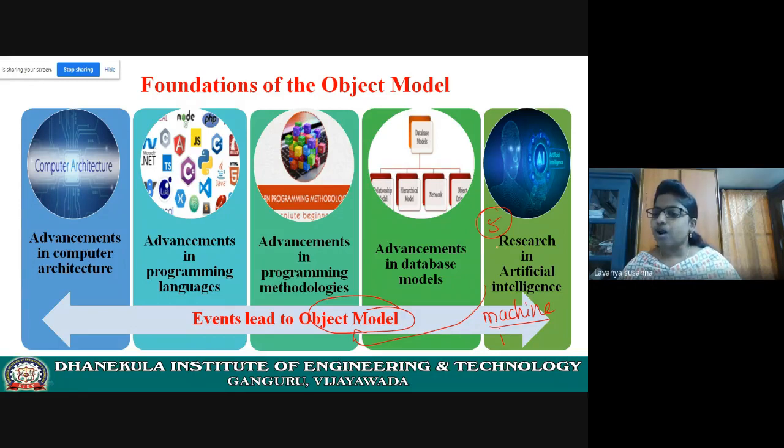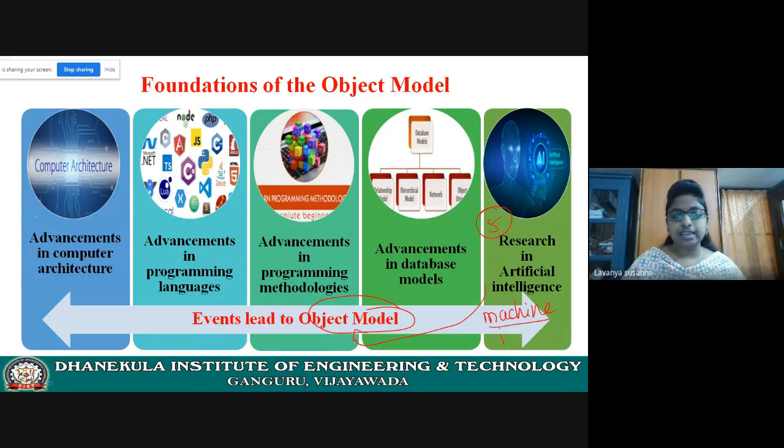So there is a lot of research in artificial intelligence fields, like robotics, Internet of Things, and the health field. Due to this research in artificial intelligence, this led to the object model.